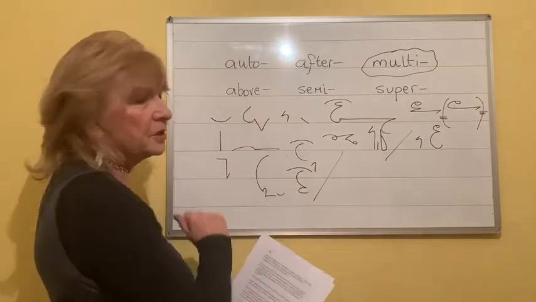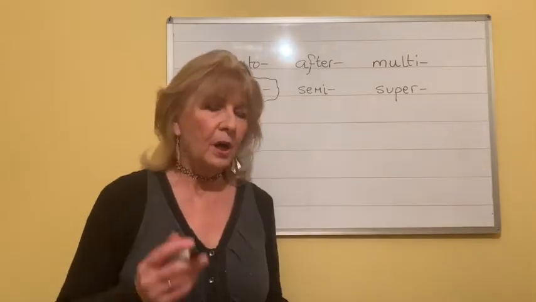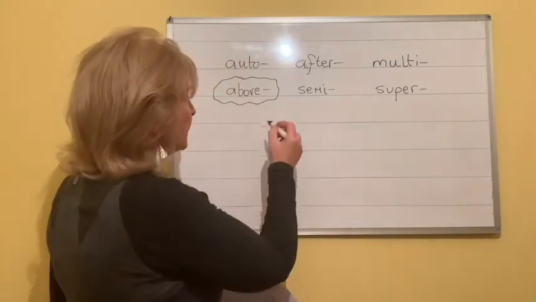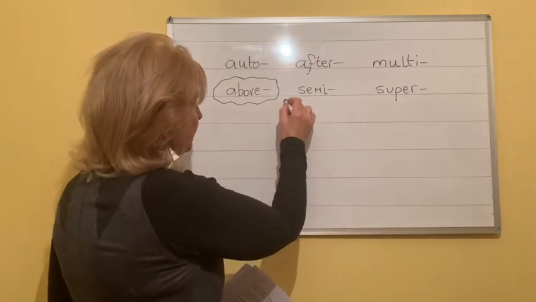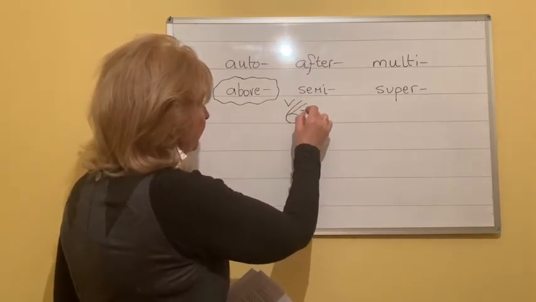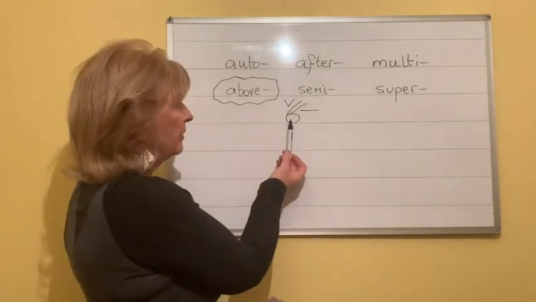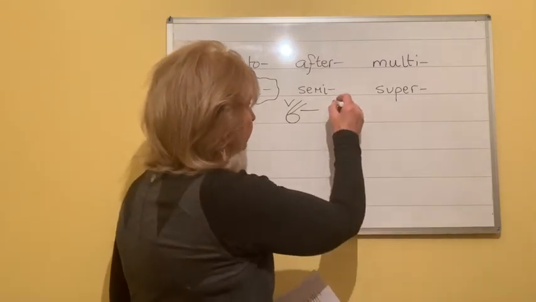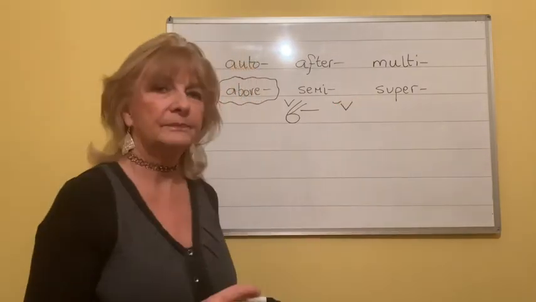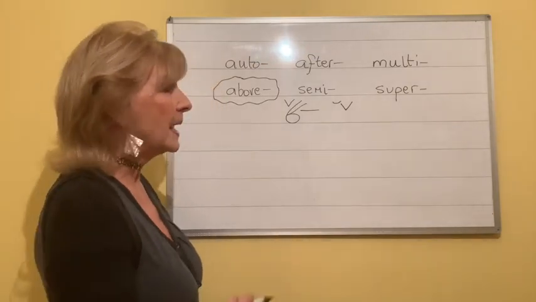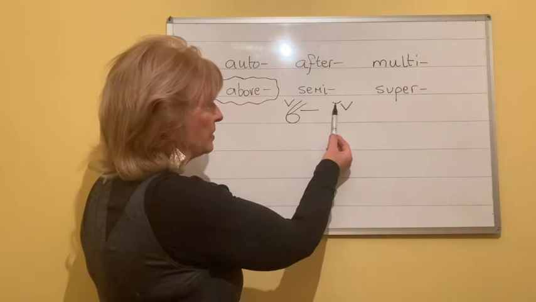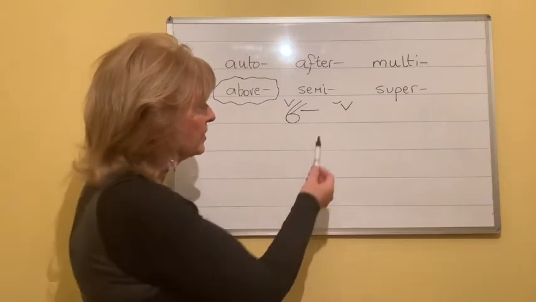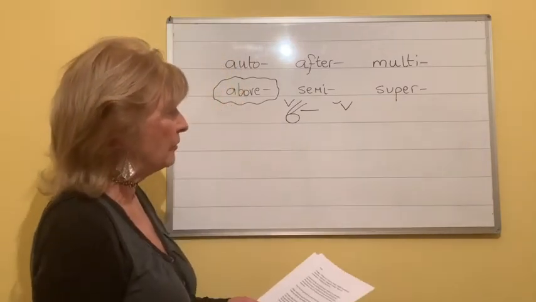So now we're going to move on to the next one, which is above. Above is written above whatever follows. So it's a V above. So this would be above board. What do you think this might be? Three words. Middle word is missed out. We use the O, remember, over the top of something for over. And we're using the V for above. So that little symbol says over and above.